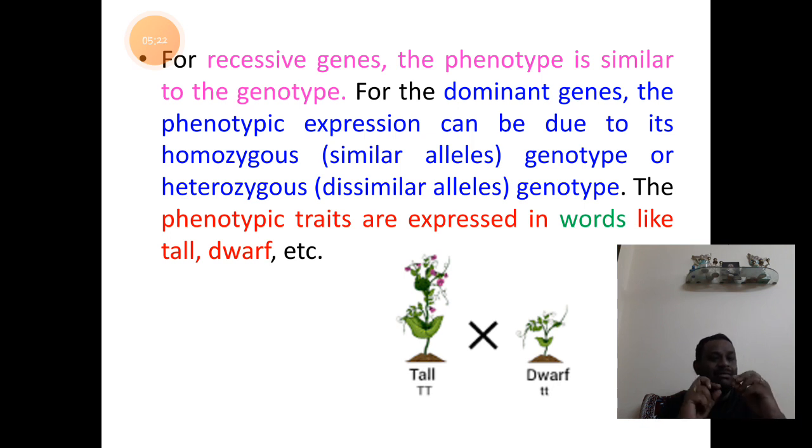Let us understand a concept here. Phenotype refers to the external appearance of the organism, and the genes that contribute to this external appearance are called the genotype. This genotypic representation is based on the genic factors.